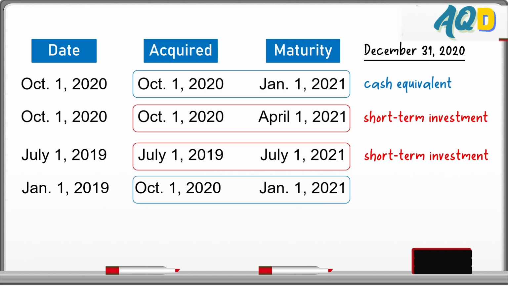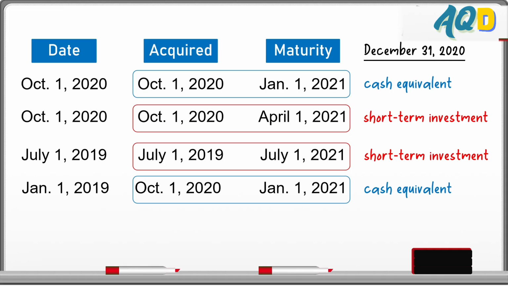Now let's compare these dates. From October 1, 2020 to January 1, 2021, October, November, December. That's 3 months. Dahil pumasok siya sa 3-month rule or acquired within 3 months from maturity, then this one is cash equivalent. Okay? So to summarize, anong gagawin pag may mga ganitong binigay, may mga dates?